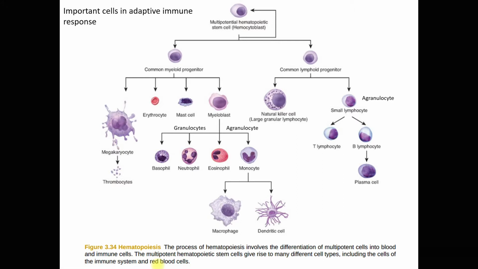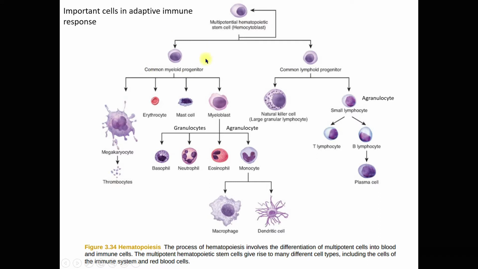By now you should be able to differentiate between the adaptive immune response and the innate immune response. Now, let's focus on this adaptive immune response as well as the cells that are involved in it. So, this is the stem cell. From the stem cell, we have these myeloid and lymphoid.